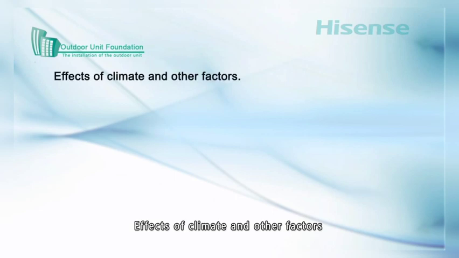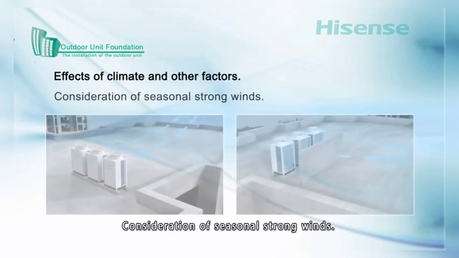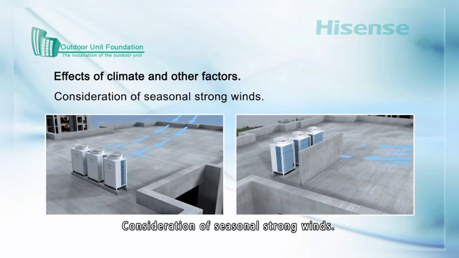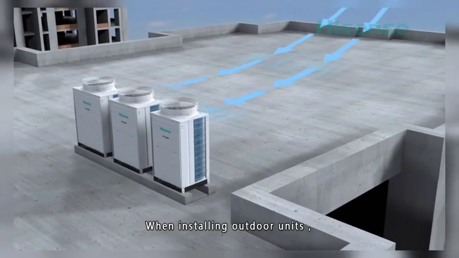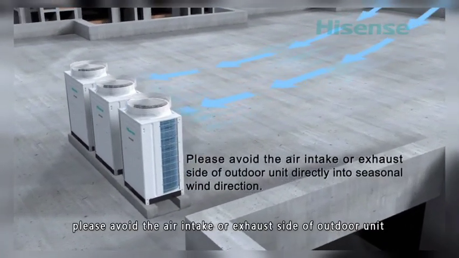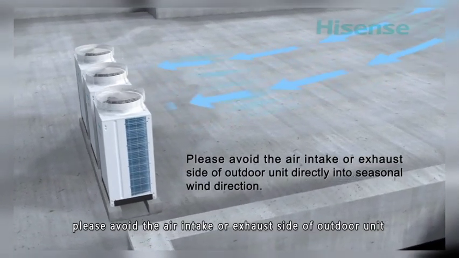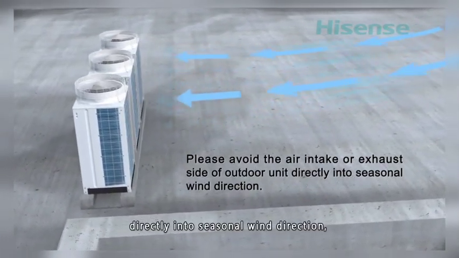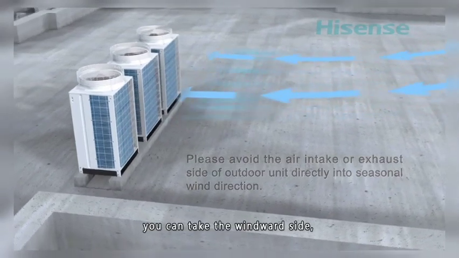Effects of climate and other factors. Consideration of seasonal strong winds. When installing outdoor units, please avoid the air intake or exhaust side of the outdoor unit facing directly into the seasonal wind direction. You can take the windward side.